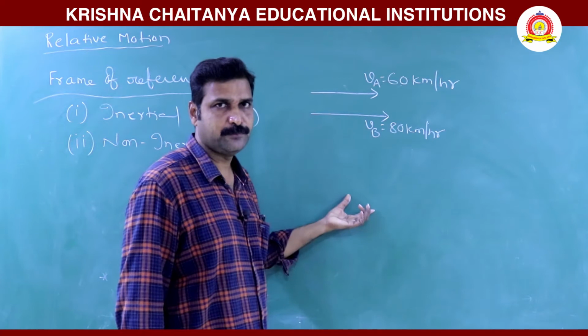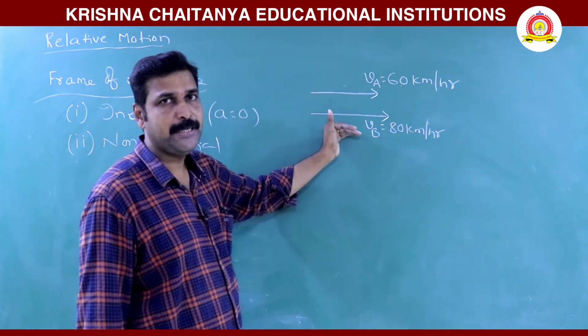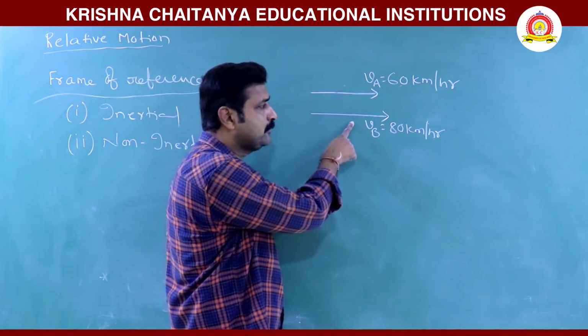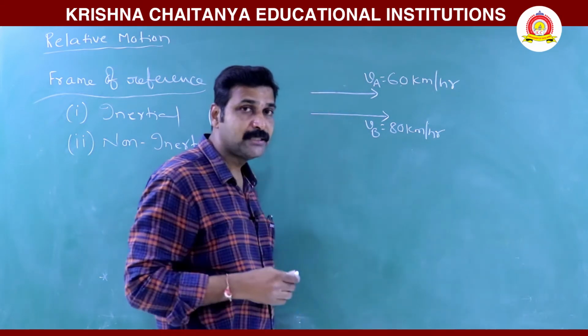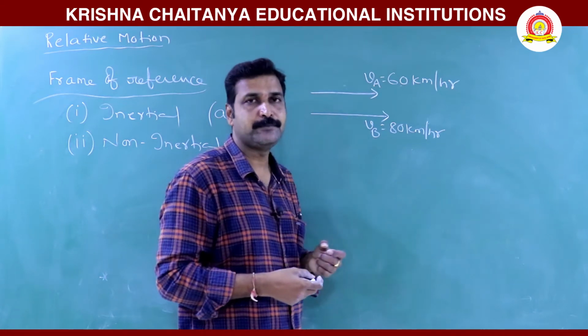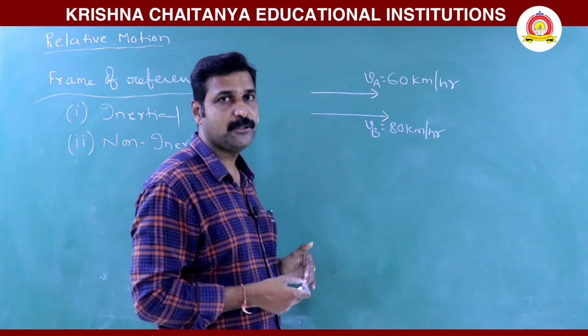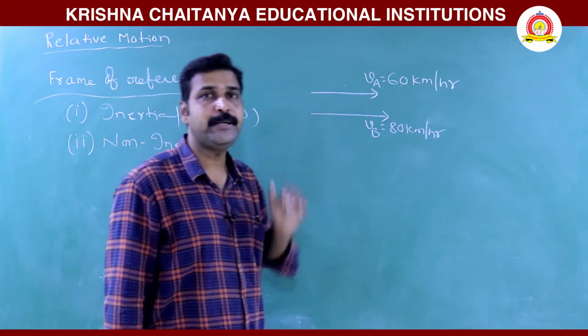He is on the ground. So he can observe these velocities. But for the person in A, when he observes the speed of bus B, he finds that bus B is overtaking A with the difference in speed. He observes that bus B has only 20 km per hour.